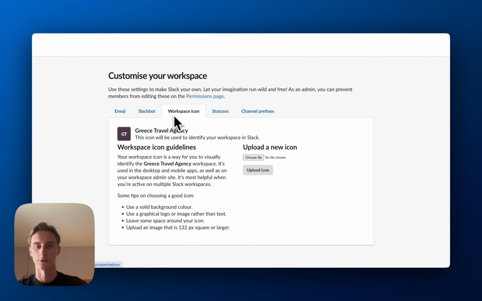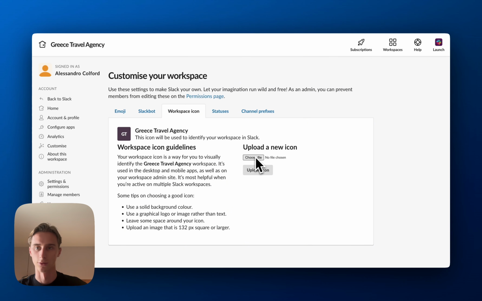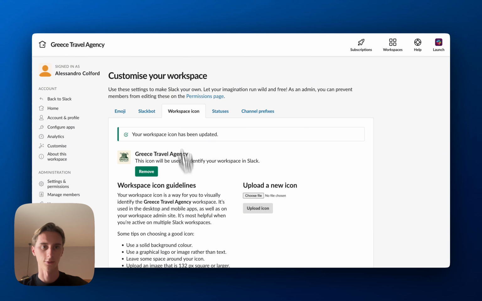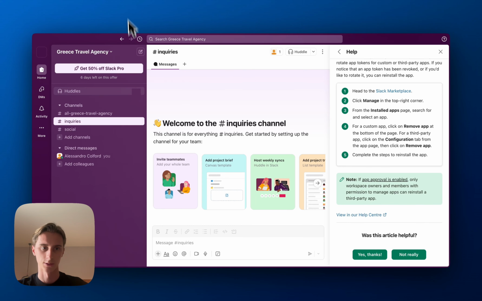And then from there you can click on the Workspace icon, and here you just upload the image that you want as the logo of the workspace. Okay, great. So now that's done. Now we can just close this. And as you can see, the logo updated.